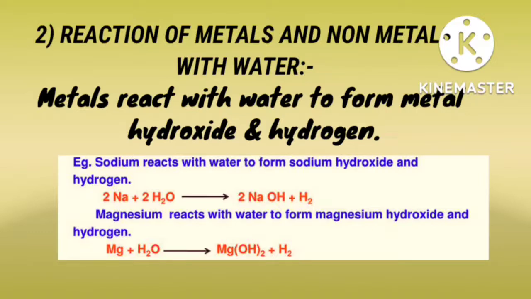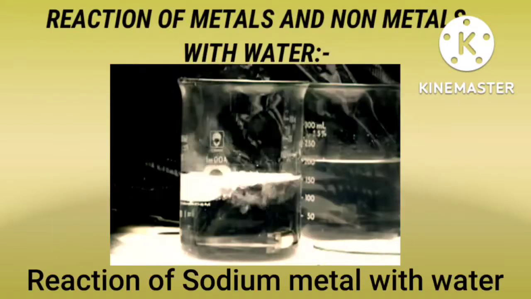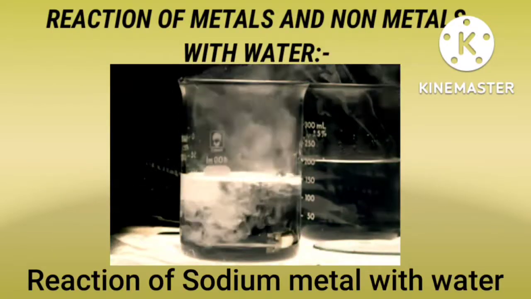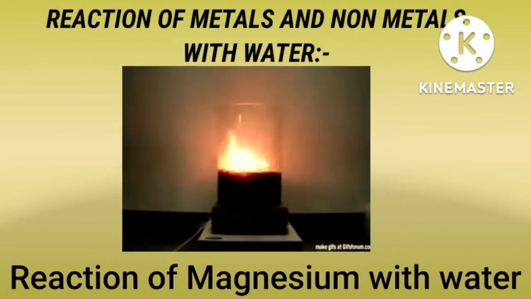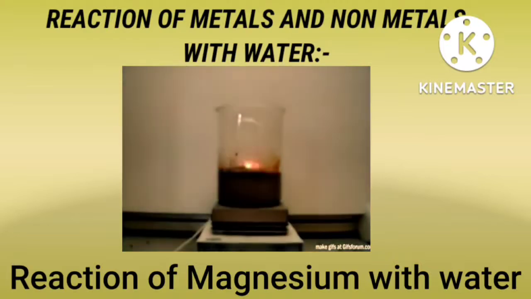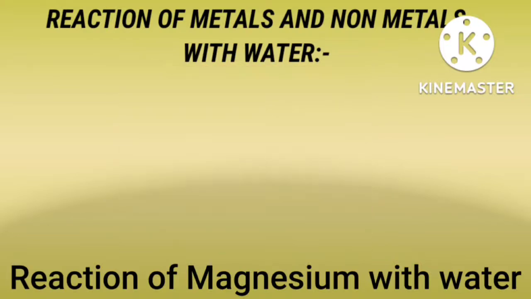Similarly, they have given example of magnesium. Magnesium reacts with water to form magnesium hydroxide and hydrogen. So look into the reaction here. Mg plus 2H2O give rise to Mg(OH)2 plus H2. So now look into the short videos which show reaction of metals and non-metals with water. So what do you observe? The examples for metals are sodium and magnesium, whereas non-metals show no reaction with water.